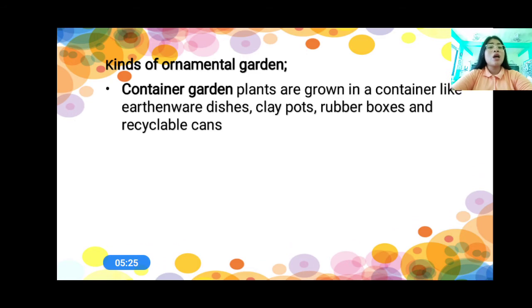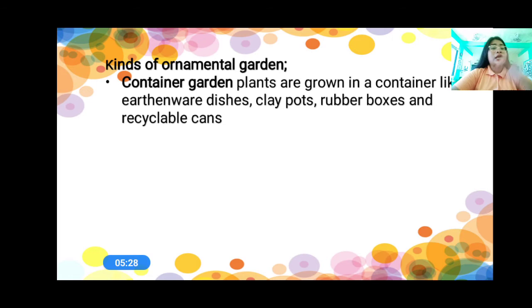The first is the container garden. In a container garden, plants are grown in a container like earthenware dishes, clay pots, rubber boxes, and recyclable cans.